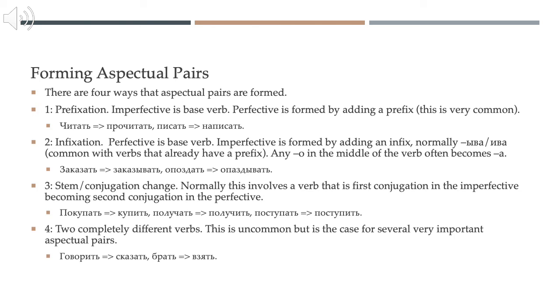We've added s, make it perfective, and we have skazat is the perfective of govorit. Or brat, the imperfective of to take, is vzyat in the perfective. And those are the main verbs in that group that you want to know right now. Again, be aware that this is a small but very important group of verbs.